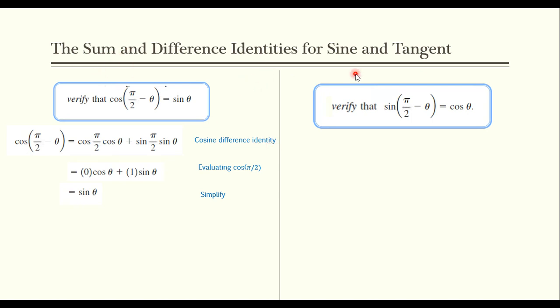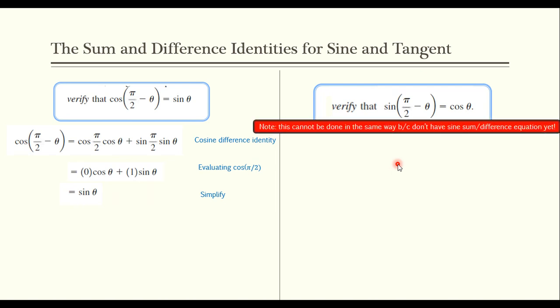So these are usually a lot more challenging when you're trying to build up from something that you already have and not taking something for granted. This is a very, very easy proof once you do have the difference identity for sine. It's literally like a three-line proof, but we don't have that yet. So this is why this one is really, really tricky. So observe that we can't do this in the same way because I don't have a sine sum or difference equation yet. I don't have anything to substitute in like we did over here on the left-hand side. So we're going to have to get a little creative. And when I say a little, I mean a lot.